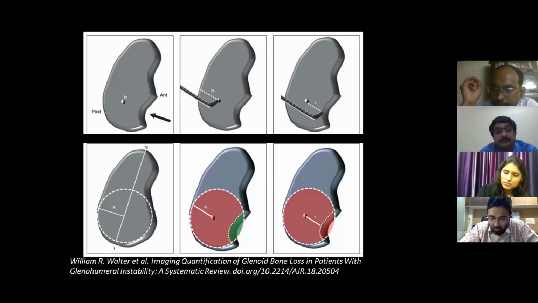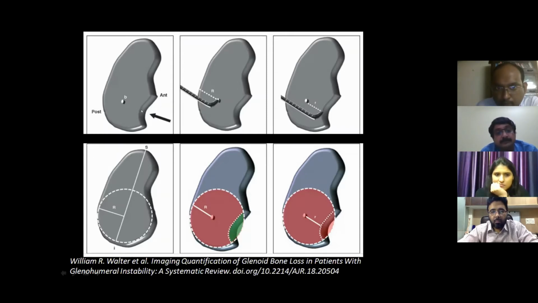where there is a correlation between radiograph, CT, MR, arthroscopy, and inter-observer variability. So the first row shows how to calculate the glenoid bone loss by the radius method. These are the reconstructed images and the diagrammatic representation, where there is an imaginary point at the center of the articular cartilage of the glenoid, that is the point B. It is imagined that the distance from this point to the posterior glenoid and the distance from point B to the anterior glenoid are equal.